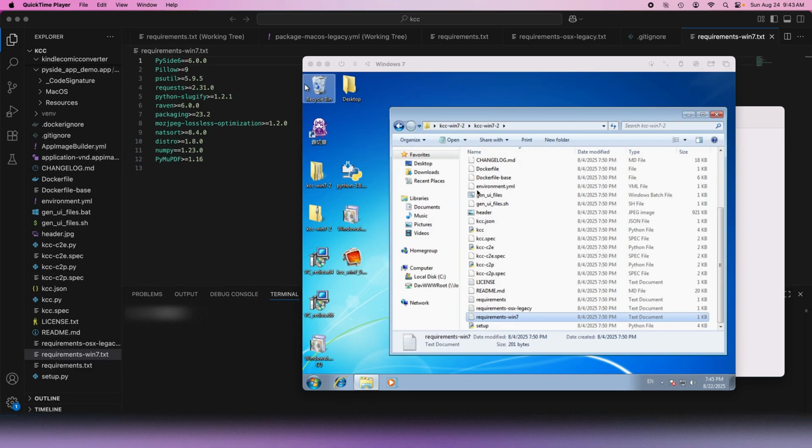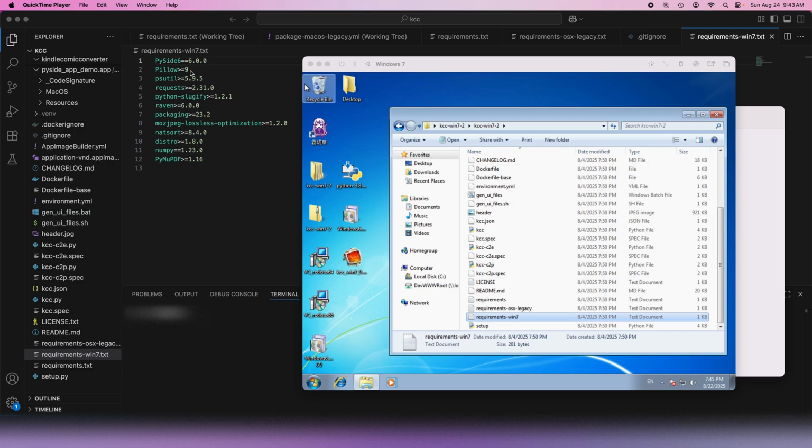Kindle Comic Converter is experimenting with restoring Windows 7 and Windows 8 support. So what did I have to do to try to support it? First I had to downgrade PySide 6 to the last compatible Windows 7 version. That was actually 6.1.3, but I put 6.0 here while I was experimenting.